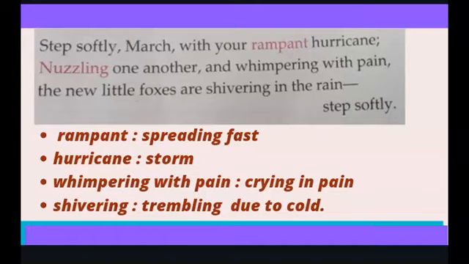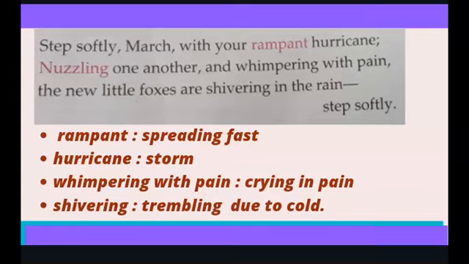Rampant means spreading fast. Hurricane means storm. So, the month of March normally comes with windy storms which are spreading fast. So, the poet requests the month of March to come softly, because the little fox cubs are feeling very cold. They are shivering in the rain, and therefore they are sitting close to each other for warmth, and they are whimpering in pain. They are whimpering with pain means crying in pain.